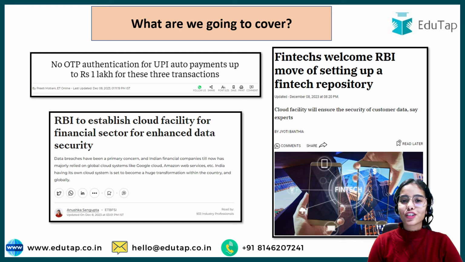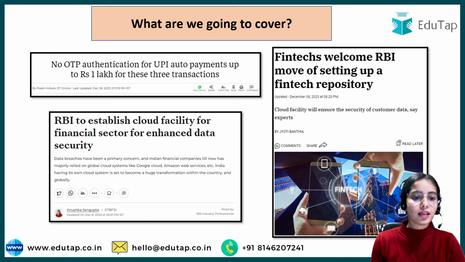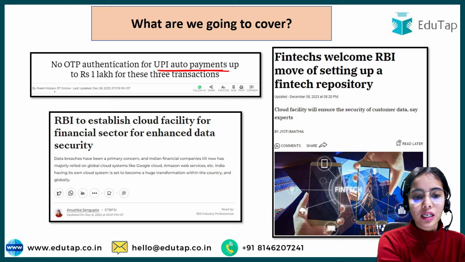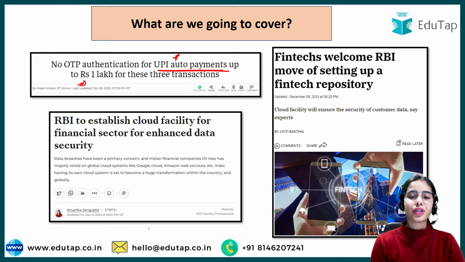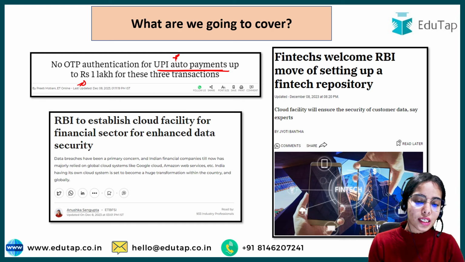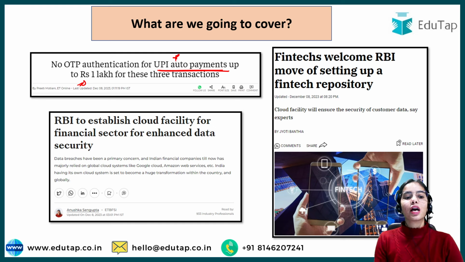So in today's session, we are going to cover three very important news articles. The first is regarding UPI autopay, where the UPI auto payment limit has increased to rupees 1 lakh for 3 transactions. Which are these 3 transactions that we are going to understand? What was the prior limit? When was this UPI auto payment system introduced? Everything we are going to discuss in today's session.